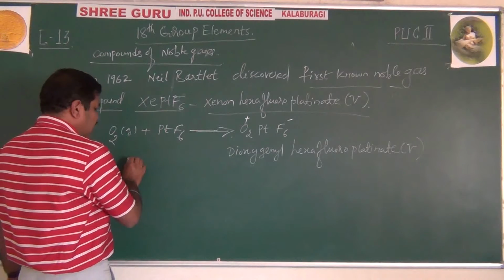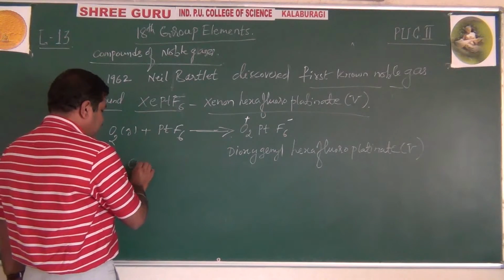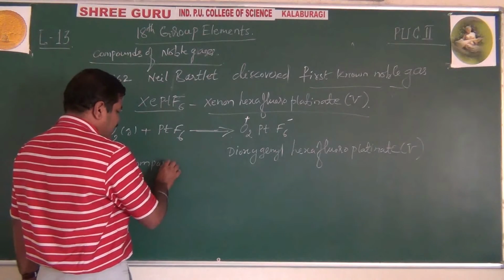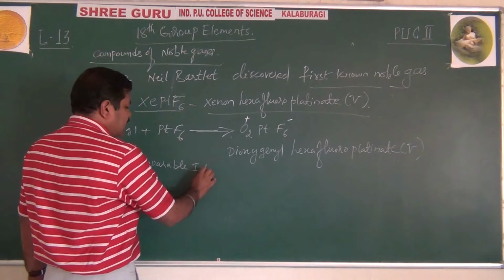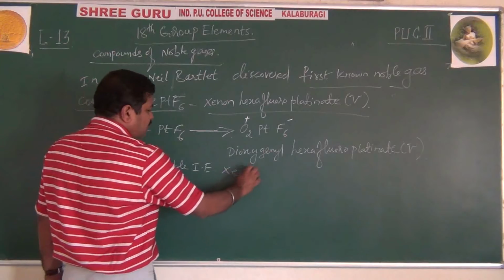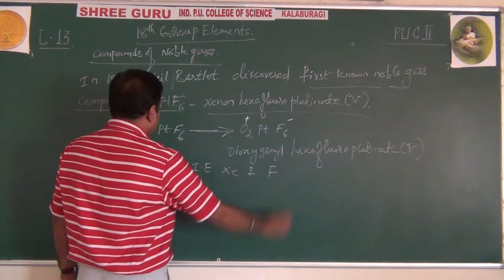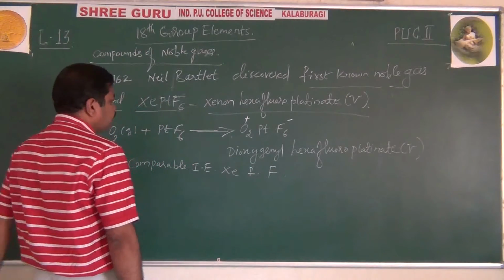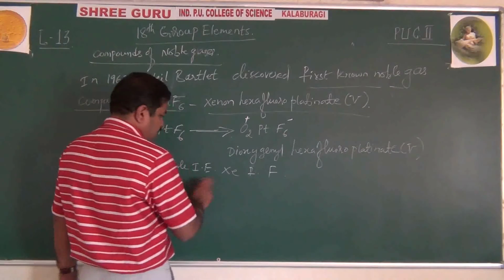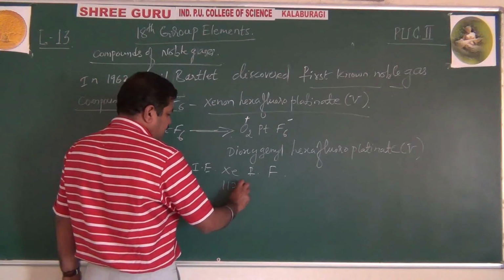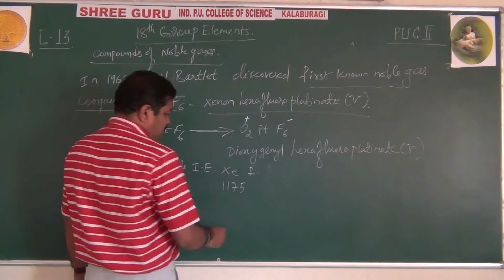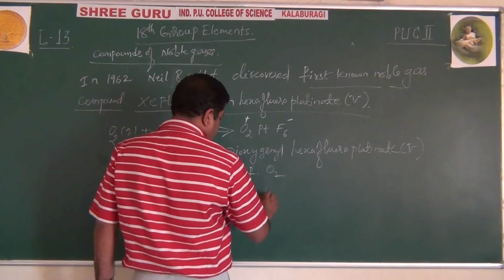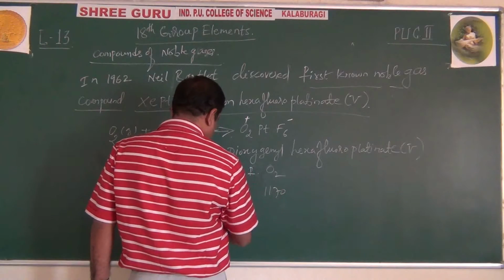But when he compared, they have comparable ionization energy. When he compared the comparable ionization energy of xenon, yes, xenon is 1175, whereas oxygen is 1170 kilojoules per mole.